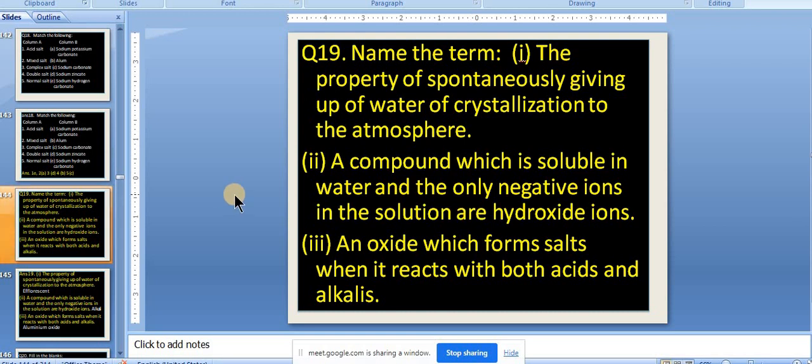Right? We have used the term: soluble bases are known as what? Soluble bases are known as alkali. So that answer is alkali.